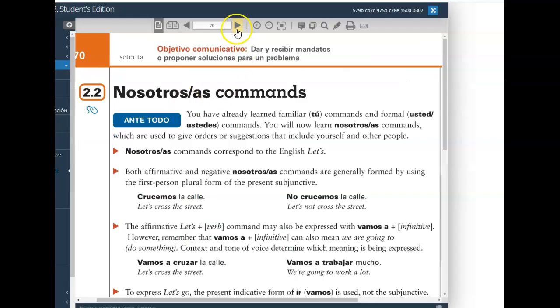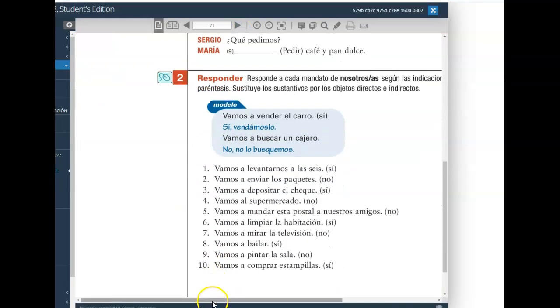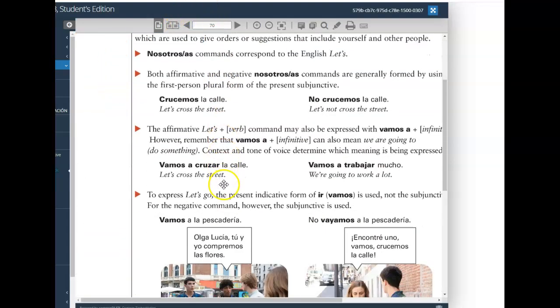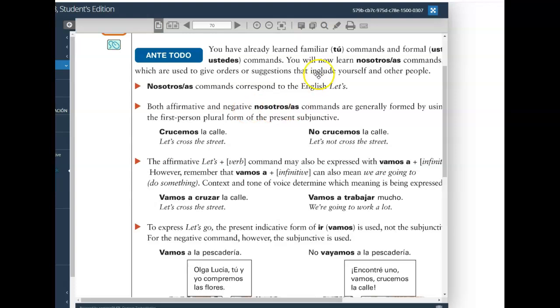So, Activity 2, join me please, page 72. And again, we're just going to do 6 through 10. You can watch the video from last class. I'm pretty sure we got to the first 5. All right, you can see in the example, ir a infinitive, the verb ir conjugated in the Nosotros form, obviously, because these are Nosotros commands. But we're going to change them out of the ir a infinitive form, take the main verb, and conjugate it in the present subjunctive Nosotros form.